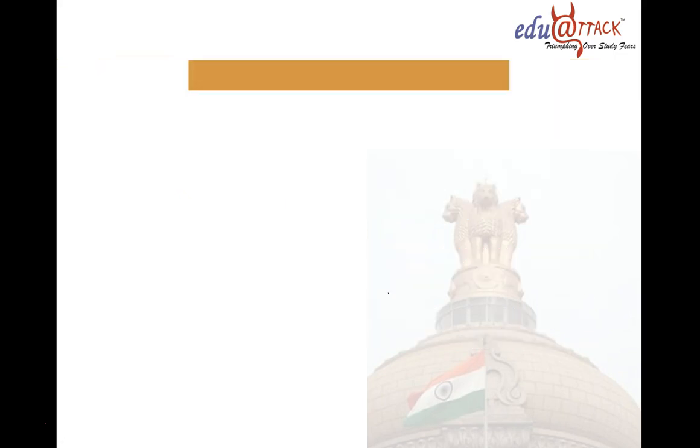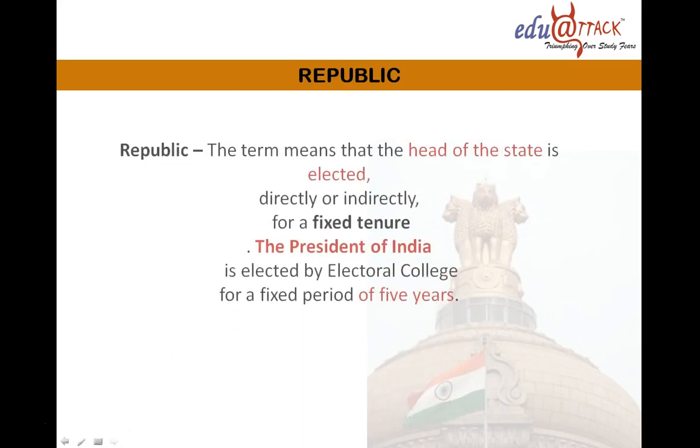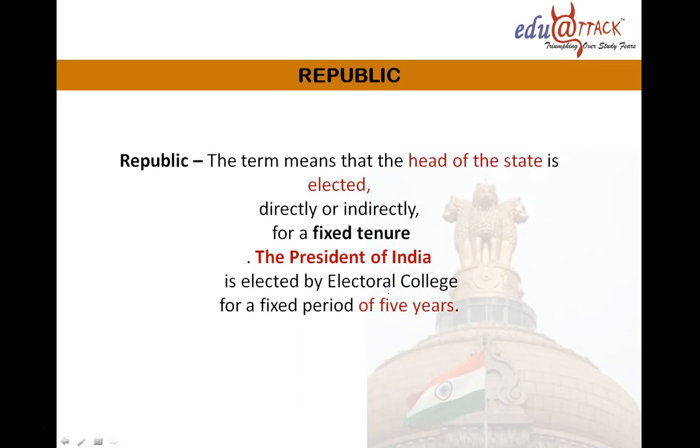Now let's see the next one, Republic. Republic means that the head of the state is elected directly or indirectly for a fixed tenure. Now here you know that republic and democracy are totally different words. The President of India is the best example of a republic. The President of India is elected by the Electoral College. What is the Electoral College? The Electoral College is a process of electing the President of India.